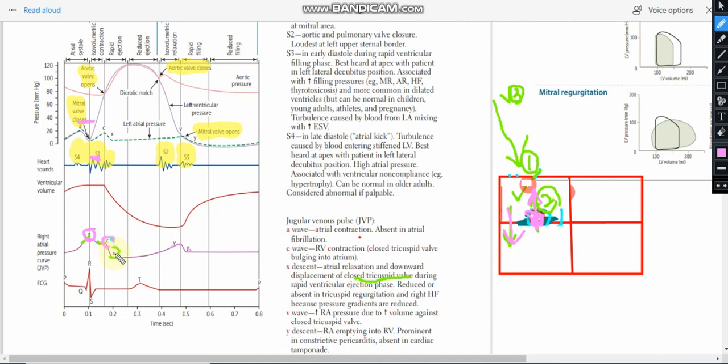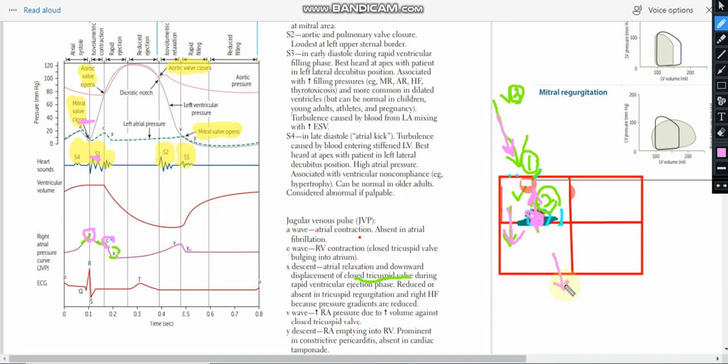Now what is the place of the V wave in this diagram? The V wave is whenever we have blood from the vena cavas to the atrium, right? So the V wave comes after S2. S2 is the closure of the aortic valve and the pulmonary valve. That is, the blood from the ventricles is totally gone.